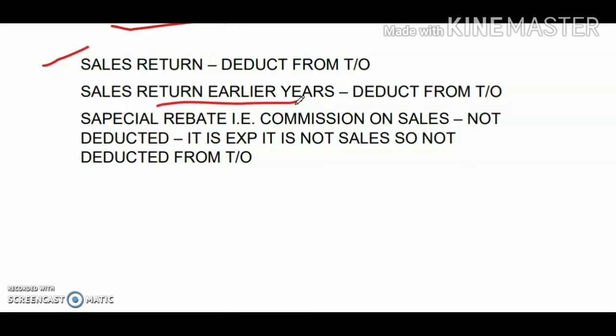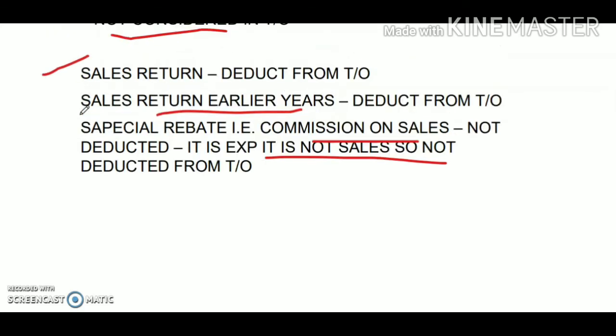So the sales return of any year will be excluded from the turnover for the purpose of a tax audit. Any commission on sale is not considered for exclusion from the turnover because it is an expense, it is not sales. So it shall not be excluded from the turnover.